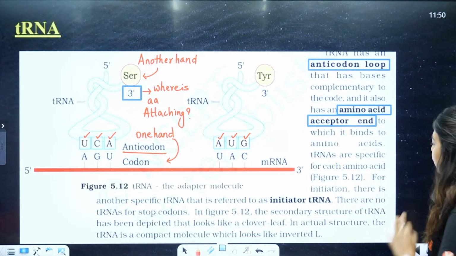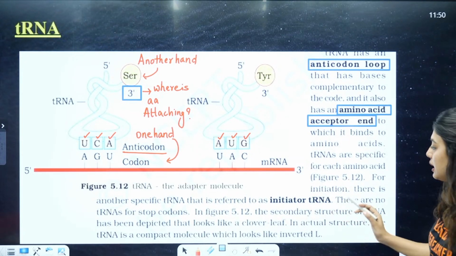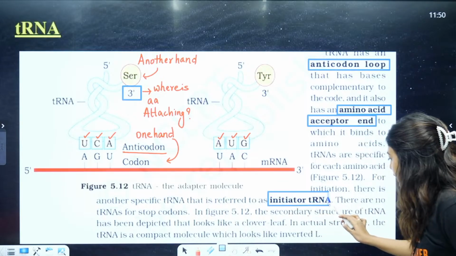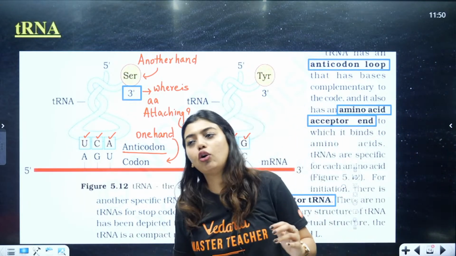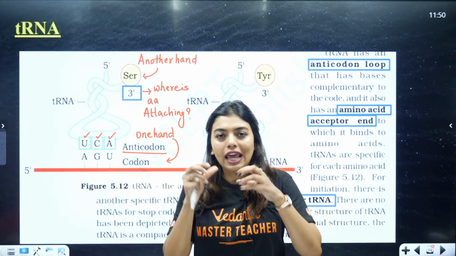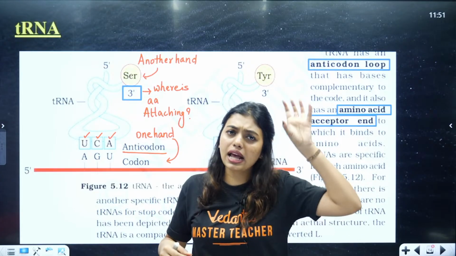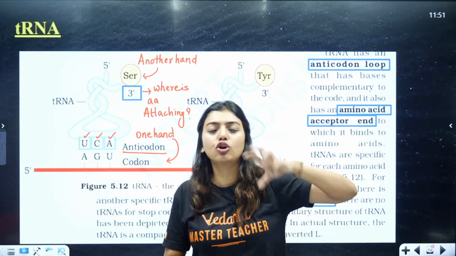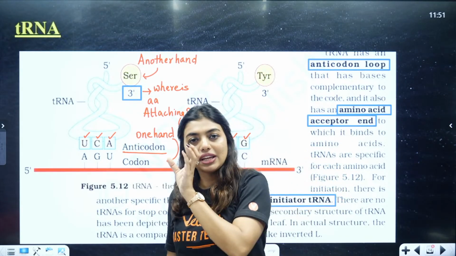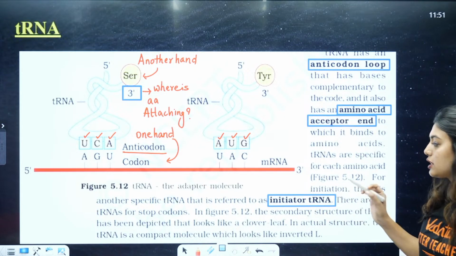tRNAs are specific for each amino acid. For initiation, there is another specific tRNA that is referred to as initiator tRNA. So remember students, tRNA is going to be specific. It is not going to be like, oh, I don't have a tRNA, can we share? No. Every amino acid, every codon will have a specific tRNA. Why? Because it will be bringing its amino acid once it reads the code. So it will be specific. So like that we have initiator tRNA. Now here there are no tRNAs for stop codons.